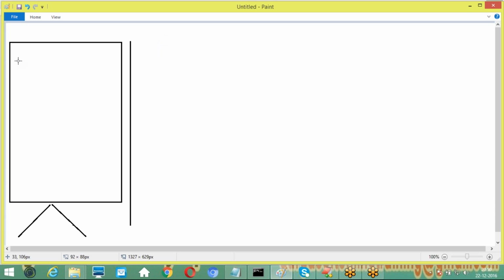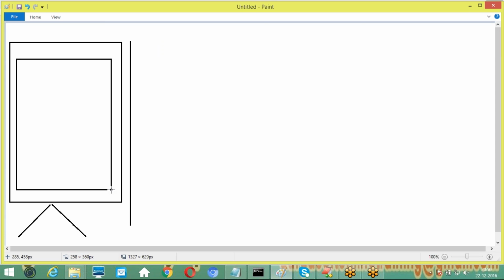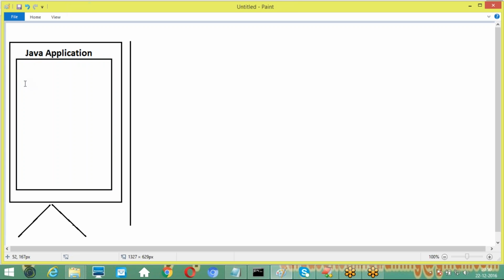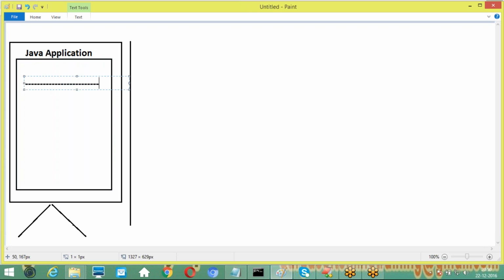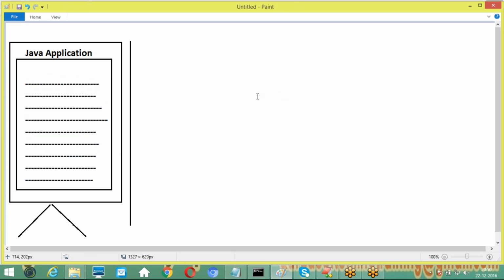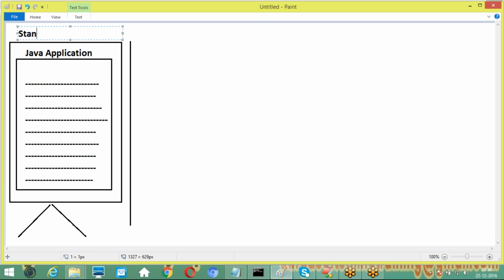A standalone application. Good. Now, this is a single computer I have used. Inside this single computer, I have prepared one Java application or whatever it may be, and I have written my required instruction set in it. The number of instructions is totally as per my application requirement. Just within a single machine, the total application logic is distributed. I have not distributed my application logic over multiple machines. So this type of application is called a standalone application.